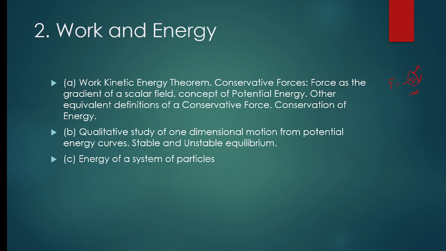We have a qualitative study of one-dimensional motion from potential energy graphs. Yes, the stable equilibrium, unstable equilibrium, like this, neutral equilibrium. We are going to do this. Energy of a system of particles. There is a derivation. We'll cover it. This is an easy and scoring chapter.